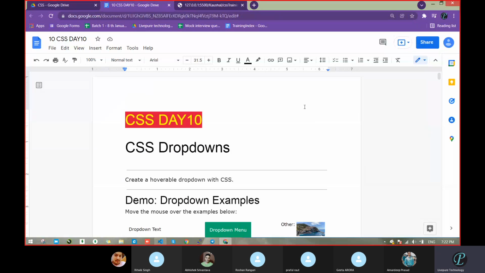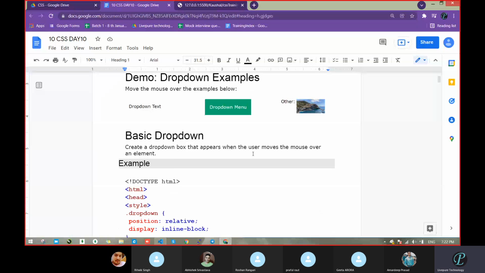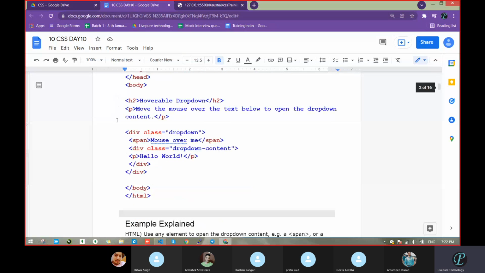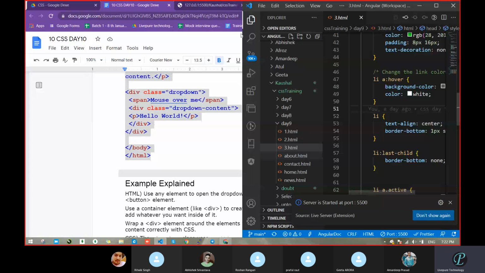This is a dropdown. How we can make a dropdown, with mouse over, different activities we can perform in that dropdown case. Now we are all familiar with the different styles, so it is not required to explain the styling part. From the code itself, you will get those ideas.